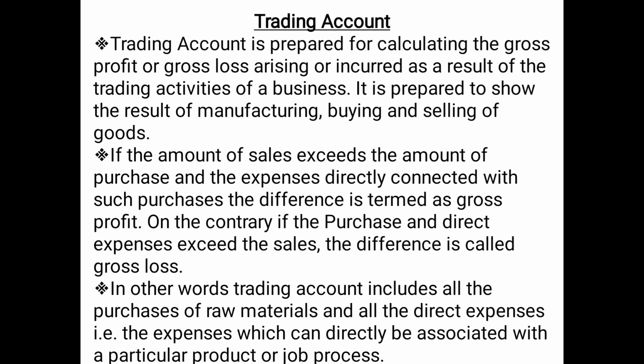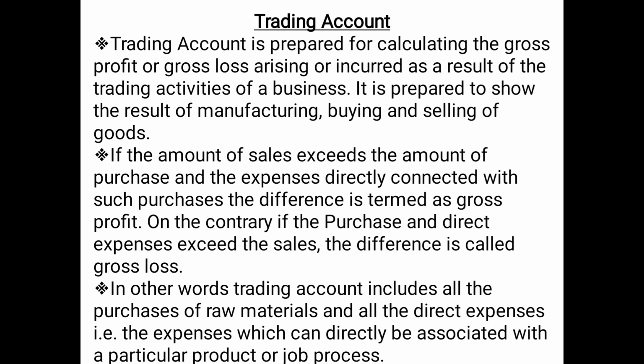On the contrary, if the purchase and direct expenses exceed the sales, vice versa, then the excess of purchase and direct expenses over and above the sales will be considered as gross loss. Number 3, in other words, trading account includes all the purchases of raw materials and all the direct expenses, that is, the expenses which can directly be associated with a particular product or job or process.